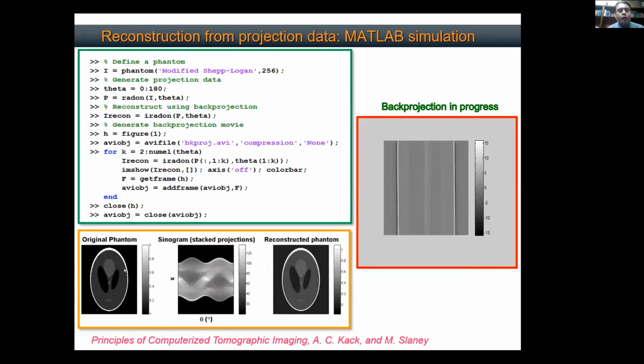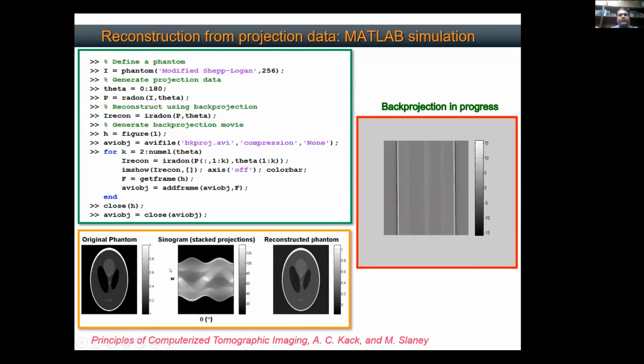Now I'm going to show you this as a demonstration. This is the original phantom. Think about this object that we have here as a patient lying in a CT scanner. Obviously, the doctor does not have access to this original image, because if he had access, he wouldn't need to do anything. He could just use that image and do his diagnosis. But what he has is basically this projection data.